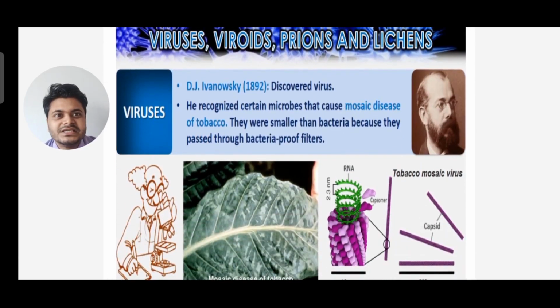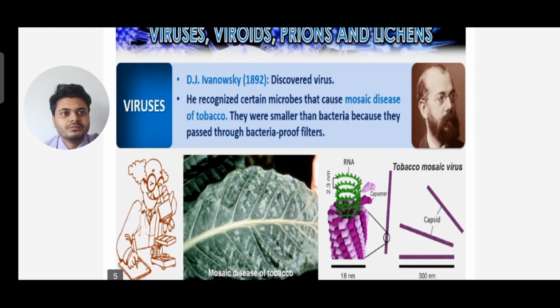D.J. Ivanovsky in 1892 discovered the virus. He recognized certain microbes that cause mosaic disease of tobacco. In the plant you can see the mosaic disease, and they were smaller than bacteria because they passed through bacterial pore filters. So he found that viruses are even smaller than bacteria because they can pass through bacterial pore filters.